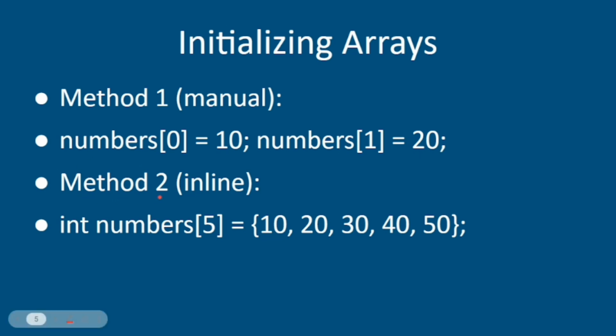Method 2 is the inline method. We declare the array, provide the size of the array, then simply provide the values 10, 20, 30. It will automatically detect at what position the values get stored.